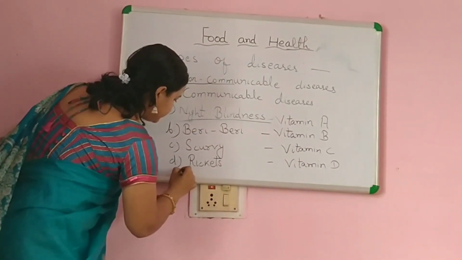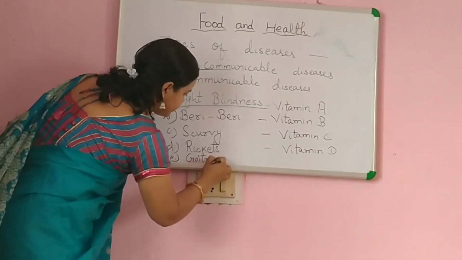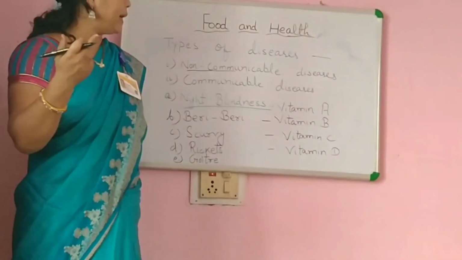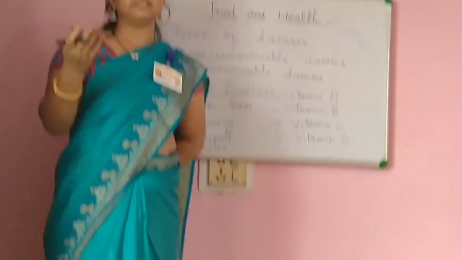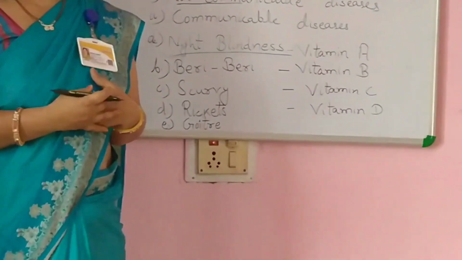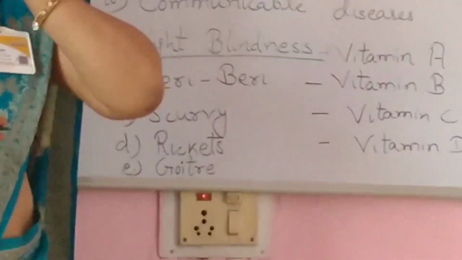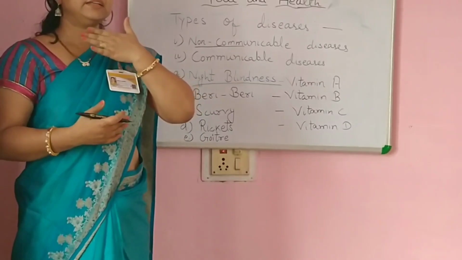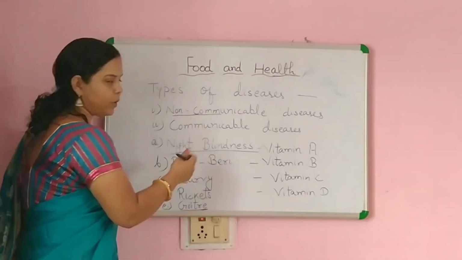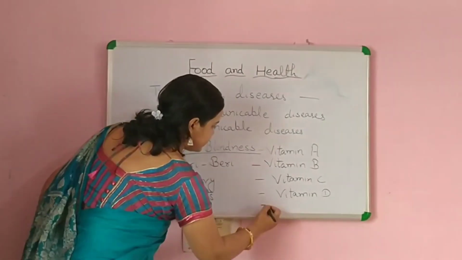Now the next disease is goiter. Goiter is a disease that is not caused by the deficiency of any vitamin. It is caused by the deficiency of iodine. Okay. If we do not eat iodized salt, our neck region will swell, and we can prevent ourselves from goiter by eating iodized salt. Okay. As we all eat nowadays.